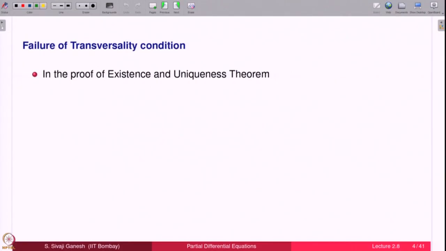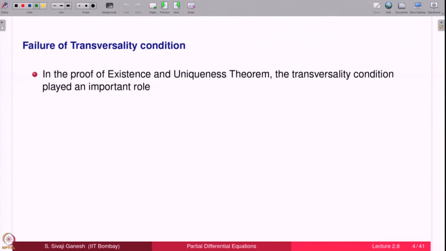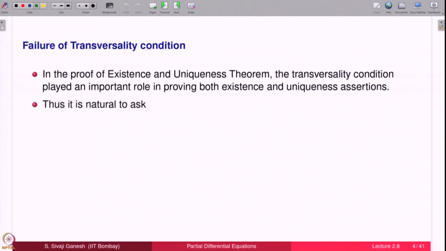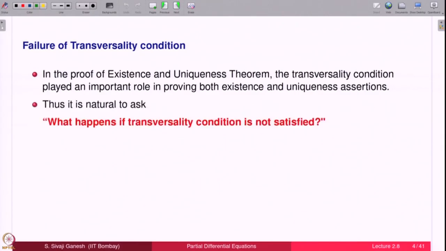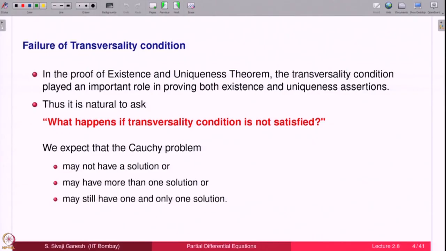In the proof of the existence and uniqueness theorem, the transversality condition played an important role in both the existence and uniqueness assertions. So, therefore, it is natural to ask what happens if transversality condition is not satisfied. We expect that the Cauchy problem may not have a solution, that is existence is violated, no existence. Second aspect is uniqueness is violated, that means it has more than one solution,